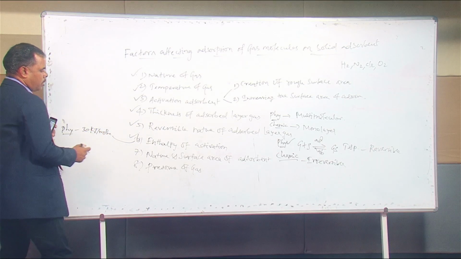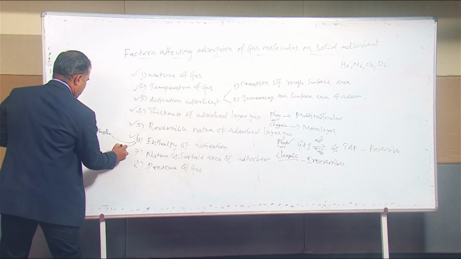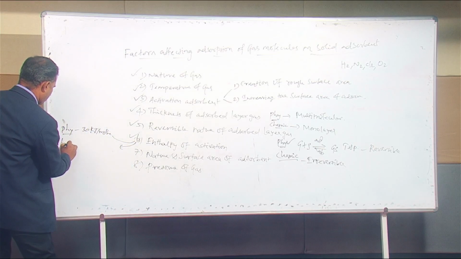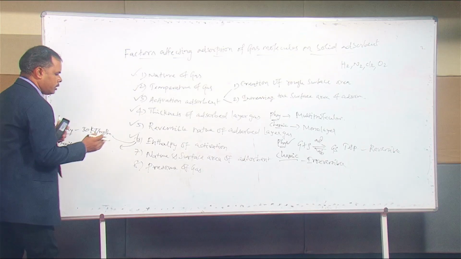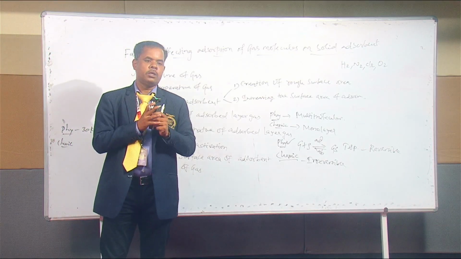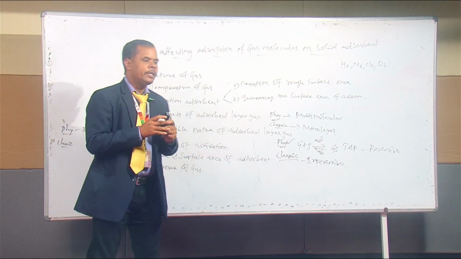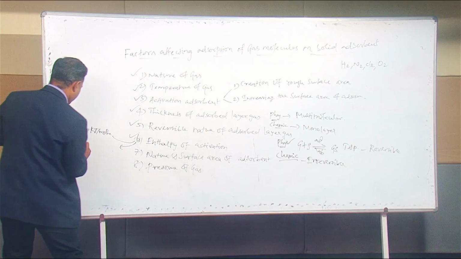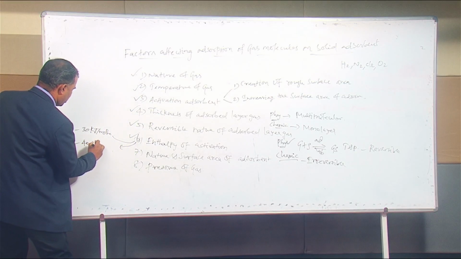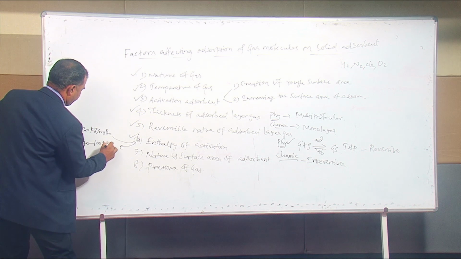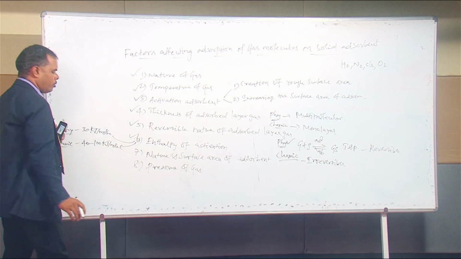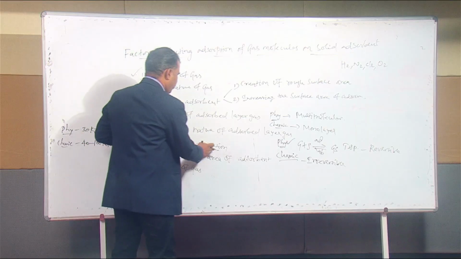Then what about chemisorption? Just the reverse, because the force of attraction between the molecules is very strong. So the heat of adsorption is very high, near about 40 to 100 kilojoule per mole. So that is the enthalpy of activation.